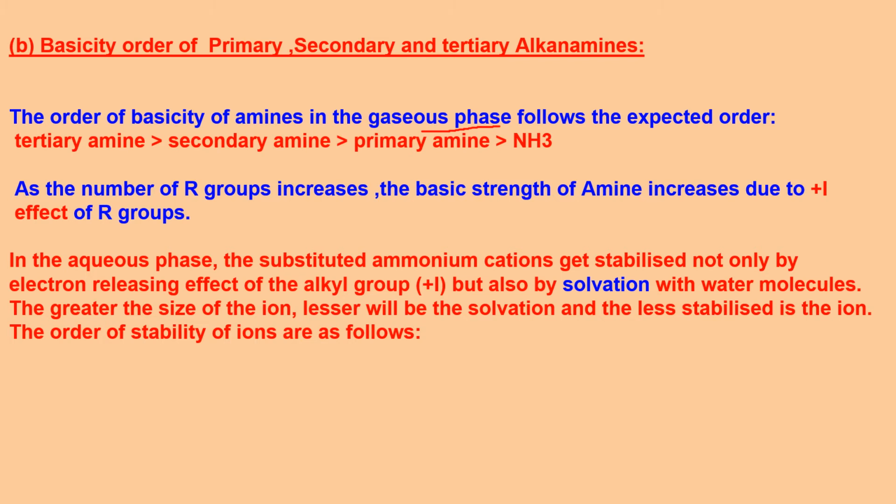More the number of R groups. In tertiary you have 3 R groups, in secondary you have 2, and in primary you have only 1, and there is none in ammonia. So more the number of R groups, more will be the plus I effect of those R groups. So more will be the availability of lone pair on nitrogen.